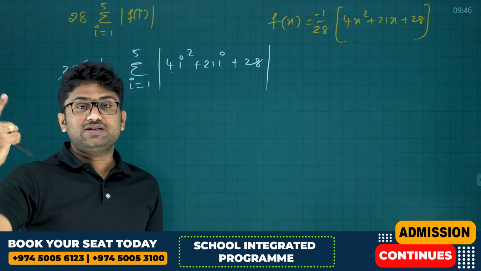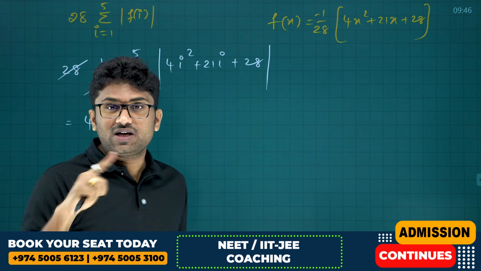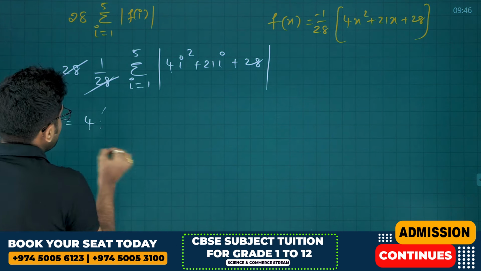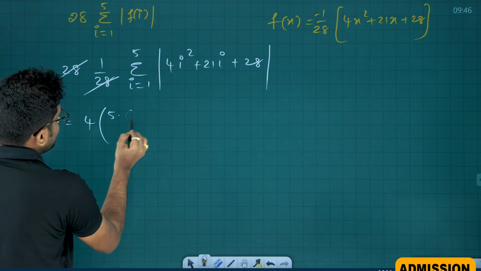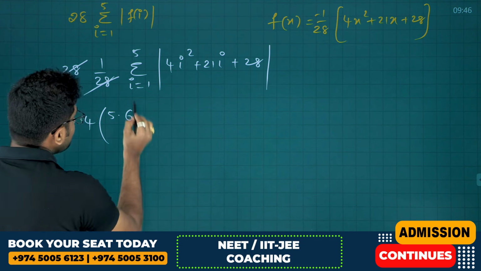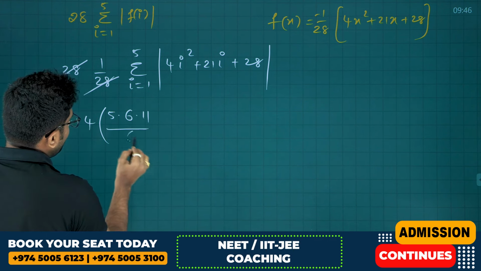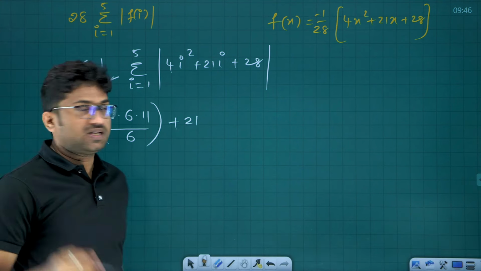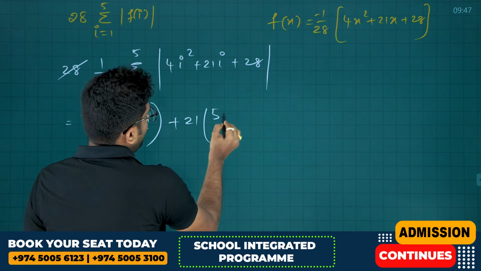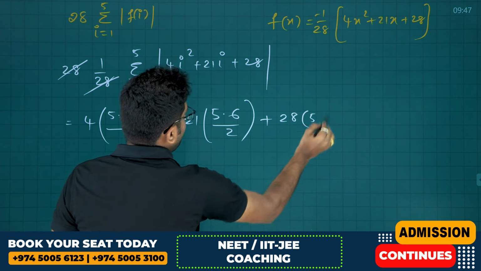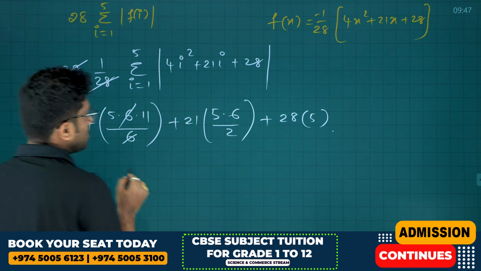Sigma i square is the sum of the squares of the first n natural numbers: n into n plus 1 into 2n plus 1 by 6. Now here n is 5. So that is n into n plus 1 into 2n plus 1, where 2n plus 1 is 2 5s 10 plus 1, 11, divided by 6, plus 21 times the sum of the first n natural numbers, n into n plus 1 by 2, that is 5 into 5 plus 1, plus 28 into 5. So that becomes, 6 gets cancelled.